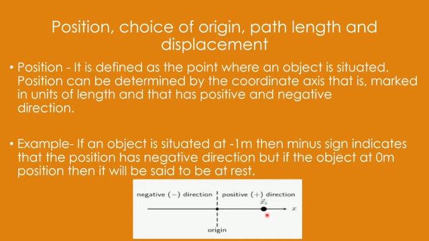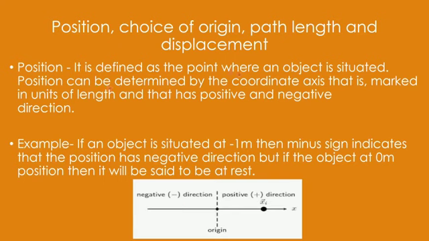So if my object is at this position, then it has a positive coordinate. If I put the object here, then it will have a negative value. Like if the object is here at -1 meter, then the minus sign is simply saying that it is along the negative direction. So position is what?